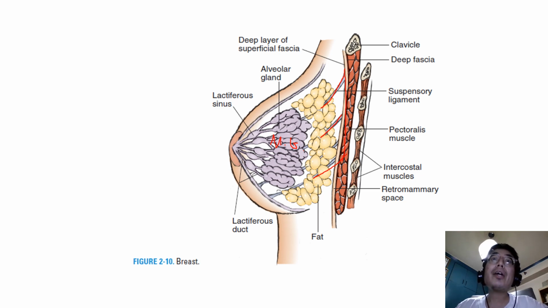The nipple area usually lies at the level of the fourth intercostal space and contains smooth muscle fibers that contract on tactile stimulation, inducing firmness and prominence. Finally, the areola is a ring of pigmented skin around the nipple.